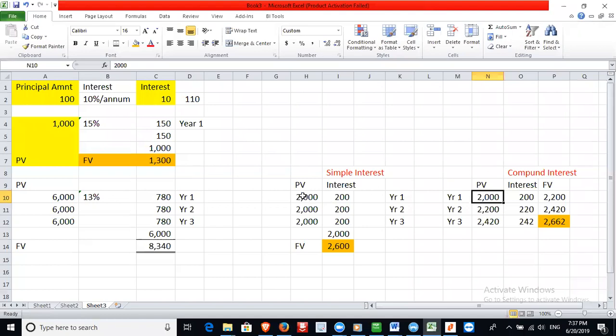What will be the future value of this investment of 2,000 using simple interest? The future value is going to be 2,600. And on compound interest, what will be the future value of this 2,000 using compound interest? It is going to be what?